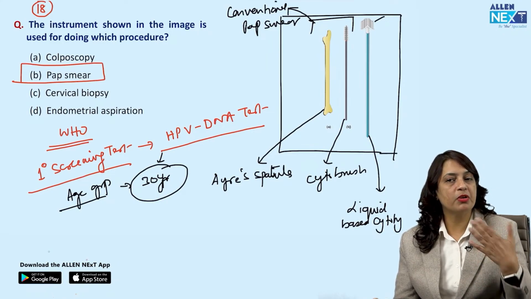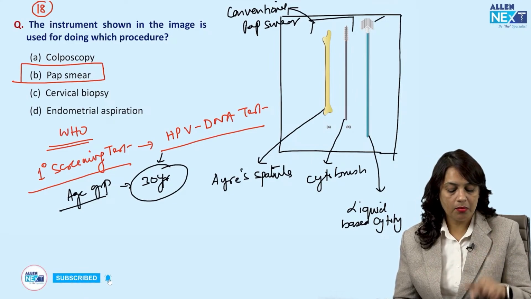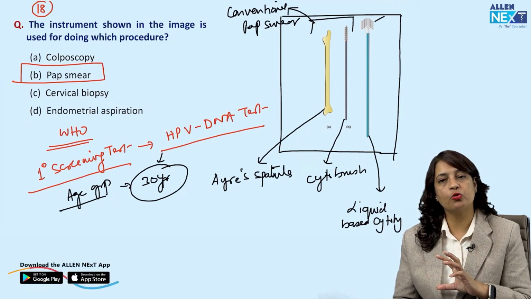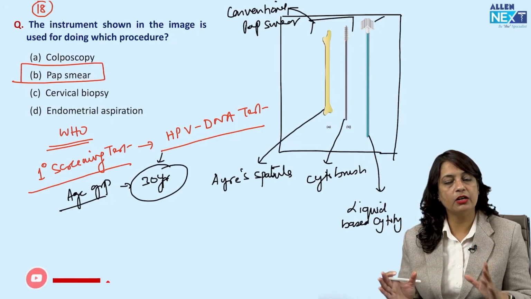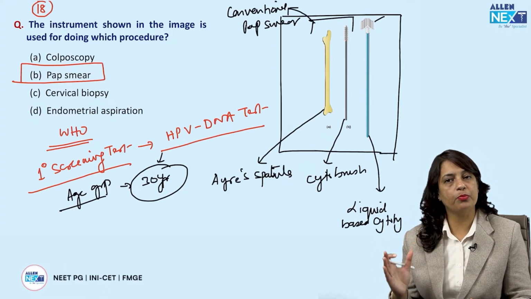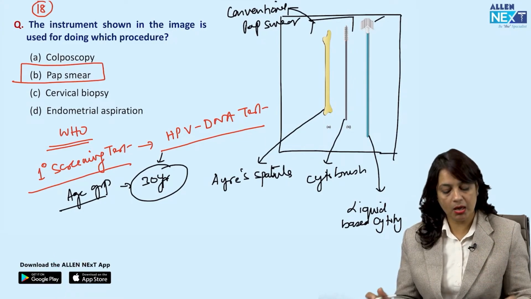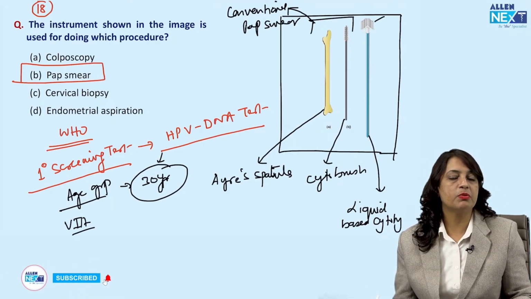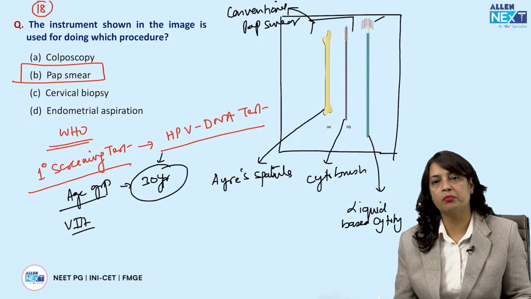Now, why is pap smear being replaced in resource-rich countries by HPV DNA testing? Because after a pap smear, which is a screening test, a confirmatory test, that is a colposcopy, is needed. For that, there has to be a specialized setting to perform the colposcopy, and a trained gynecologist is needed to perform the colposcopy. Okay, whereas in resource limited countries, VIA, that is visual inspection under acetic acid, is being used as a primary screening test, and it is cost effective because mass screening can be done.